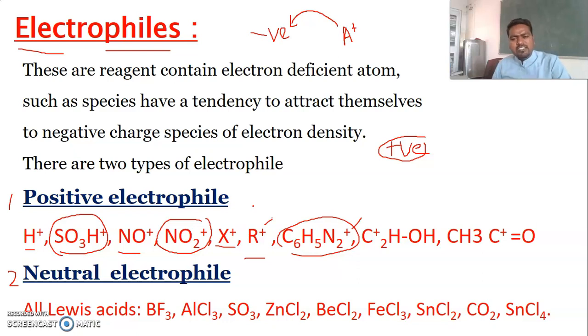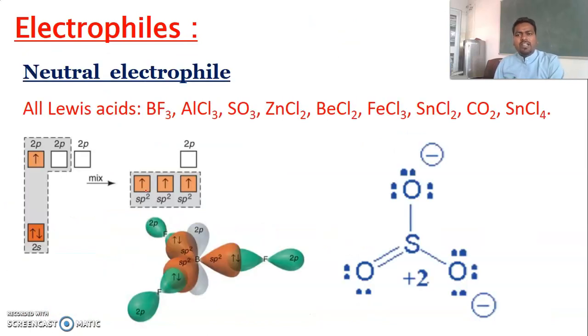But the interesting thing is, look here at Lewis acids. Lewis acids generally act as electrophiles. Let us see these two examples to understand. The first one is boron trifluoride. This is the hybridization of boron trifluoride.